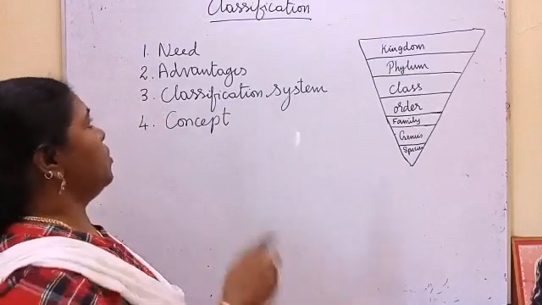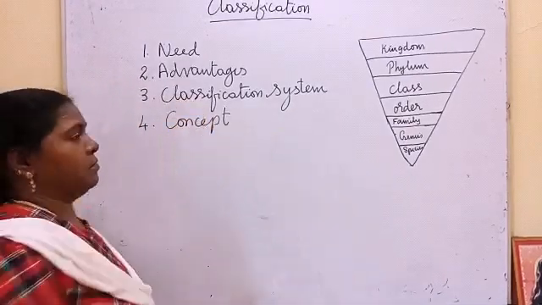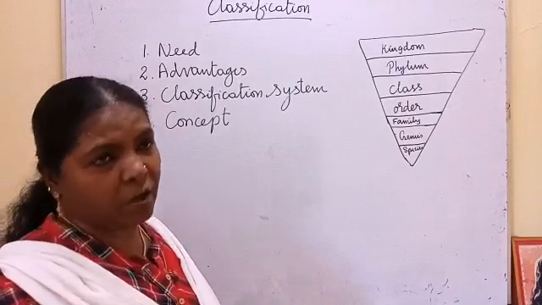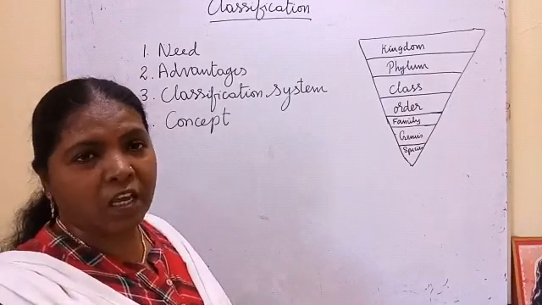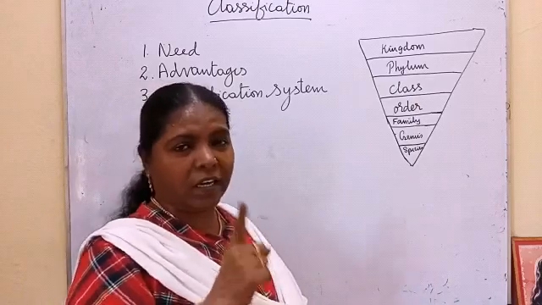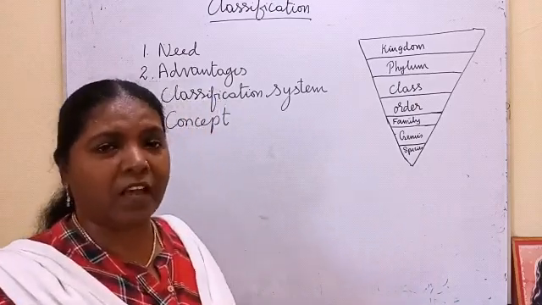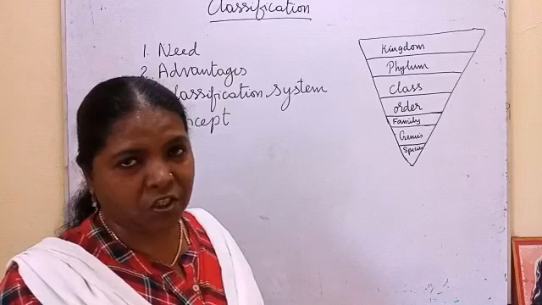On the basis of this, many classifications have been done. We are going to see two classifications. One is the two kingdom classification, the other one is the five kingdom classification.